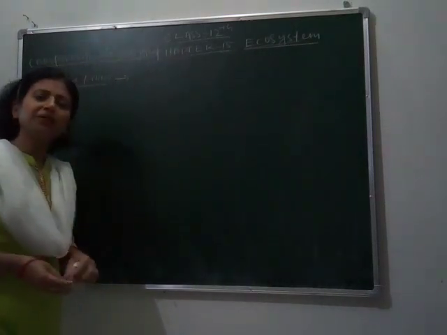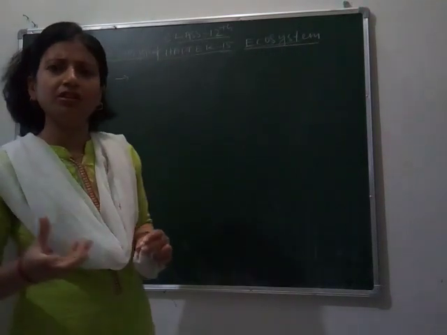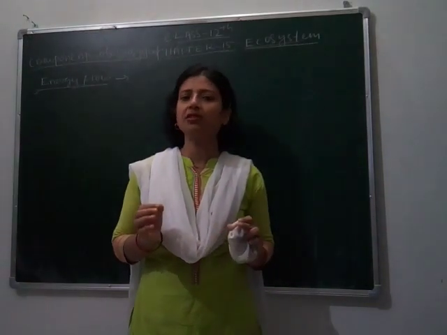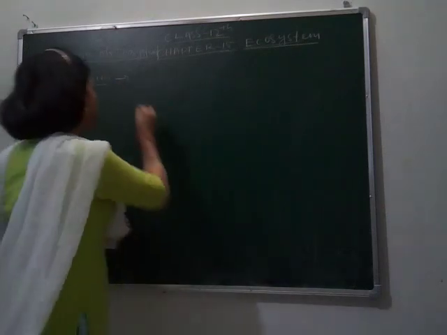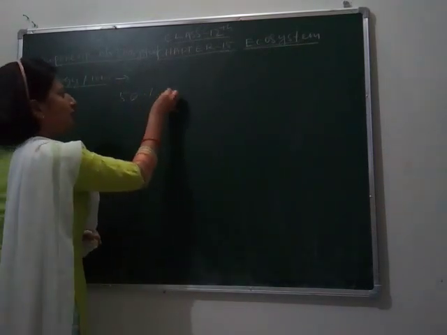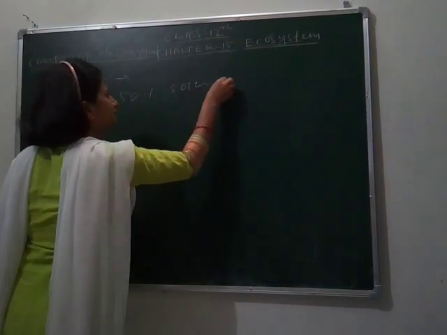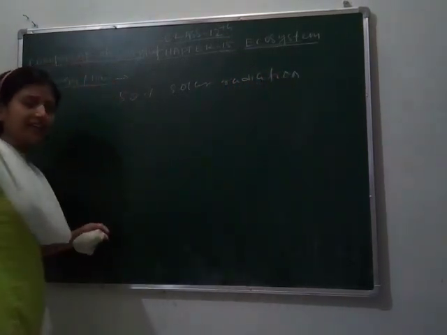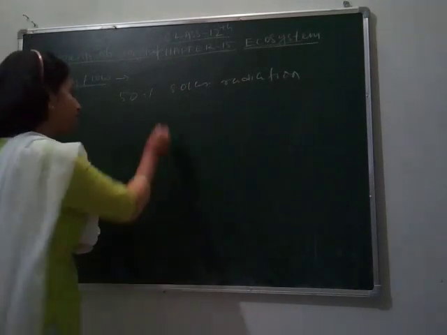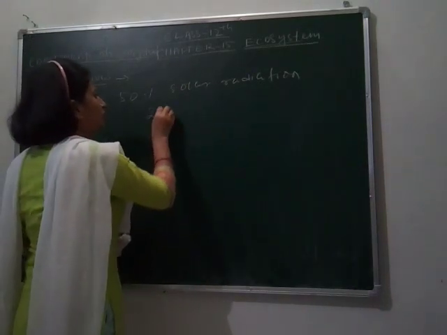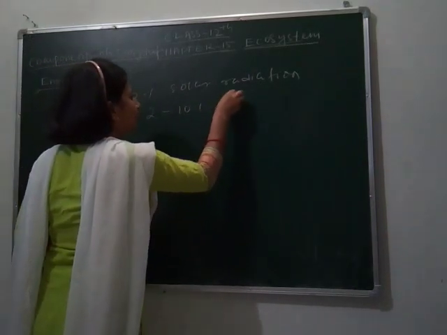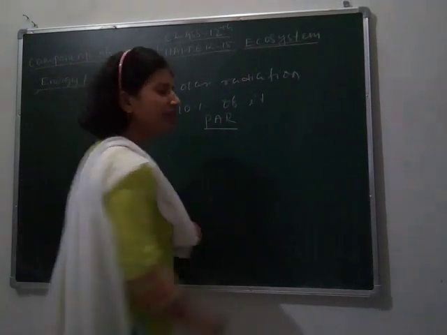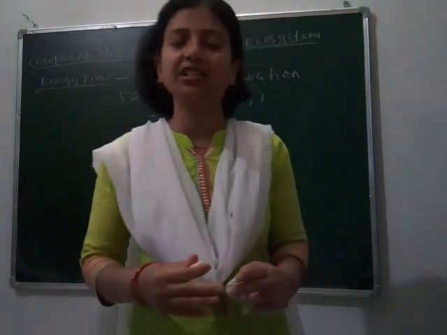Out of 100% of the sunlight or radiation of the sun, only 50% of the incident ray falls on the earth. And out of that 50% solar radiation, the green plants present on earth receive only 2 to 10% of it. This is called PAR, photosynthetically active radiation.